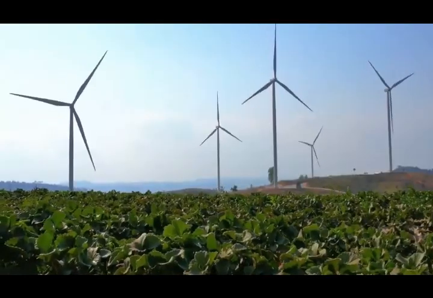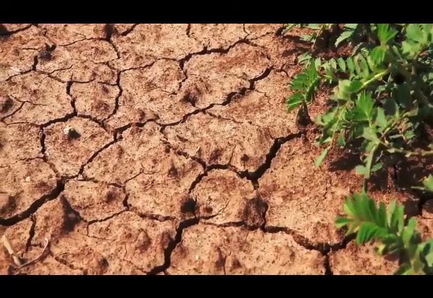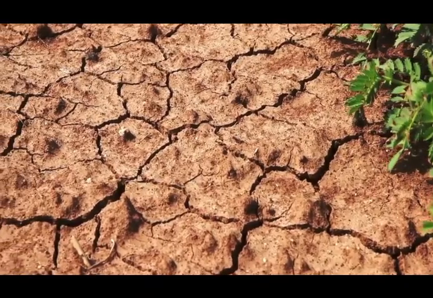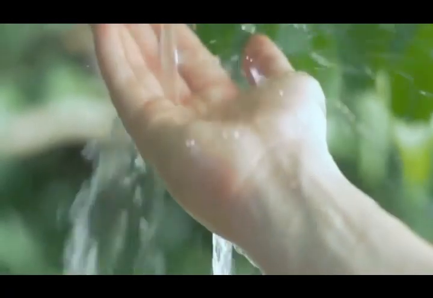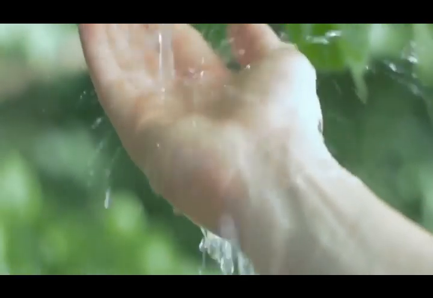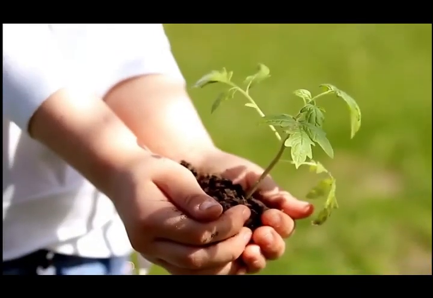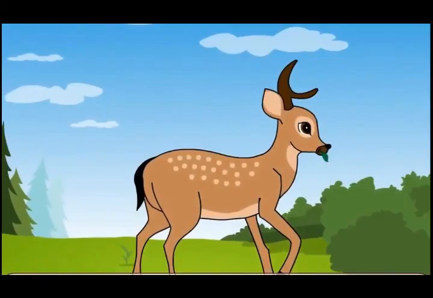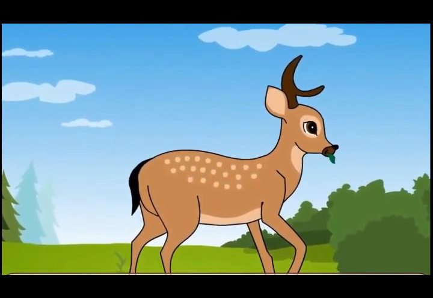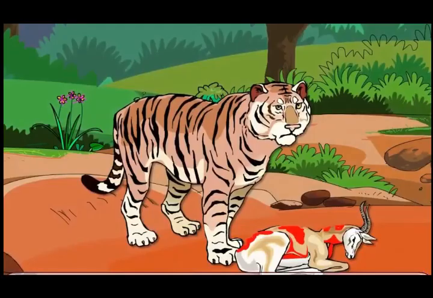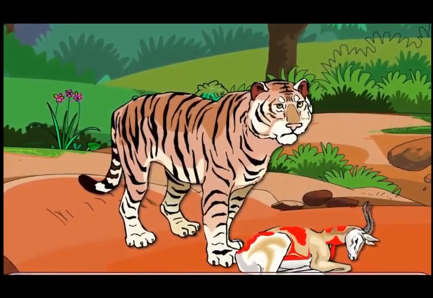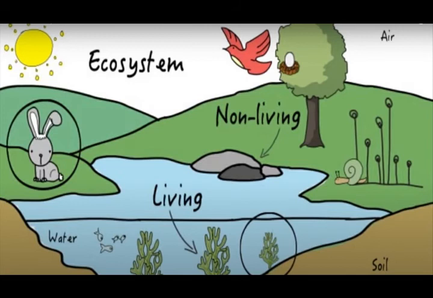Water, temperature, plants, animals, air, light, and soil all work together to sustain life. If there is not enough light or water, or if the soil does not have the right nutrients, the plant will die. If the plants die, animals that depend on them will die. If the animals that depend on the plants die, the animals that depend on these plant-eating animals will also die. Ecosystems in nature work in the same way. All the parts work together to make a balanced system.